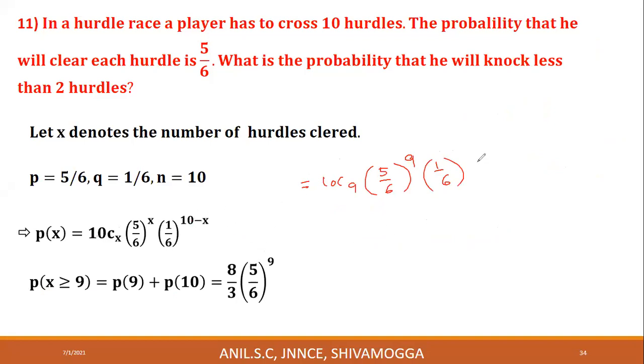Therefore, 10 minus 9 is 1. Plus P of 10 is 10C10 into 5 by 6 whole power 10 into 1 by 6 whole power 10 minus 10, which is 0. Any finite quantity raised to 0 is 1. Calculate.